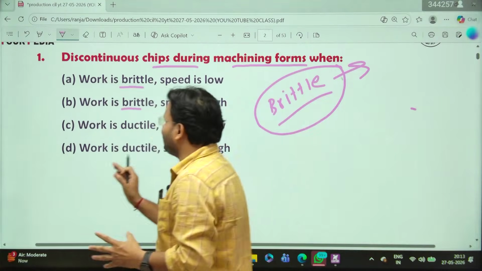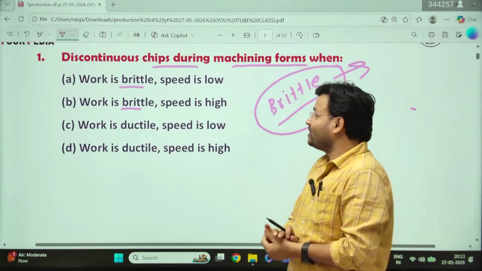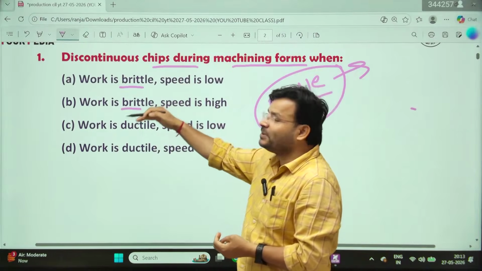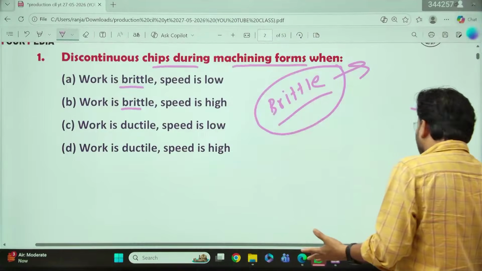Which one is the favorable condition for the discontinuous chip? Now comment, all of you. What speed is it, low or high? Which one do you have to choose? My dear friends, why is the discontinuous chip going to be formed?